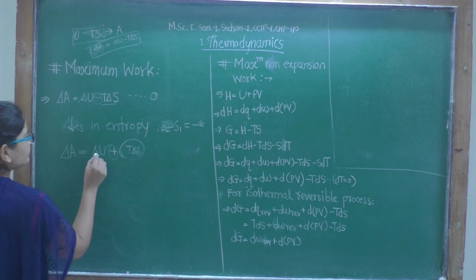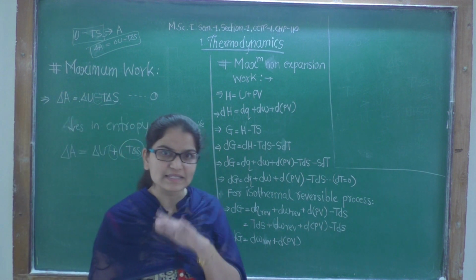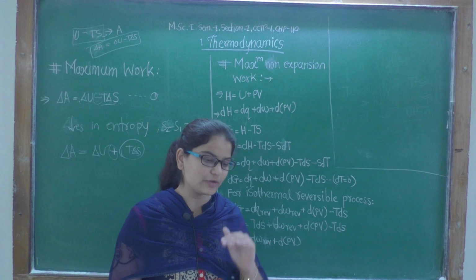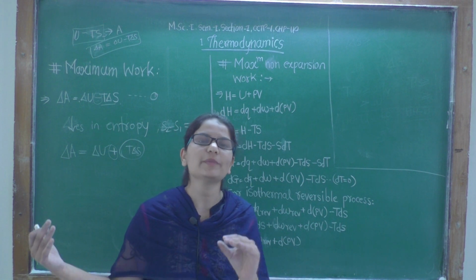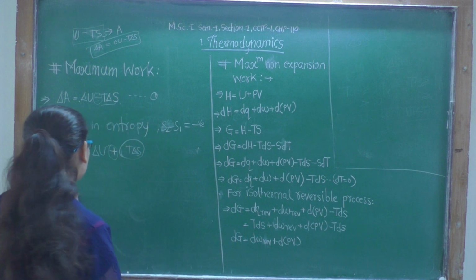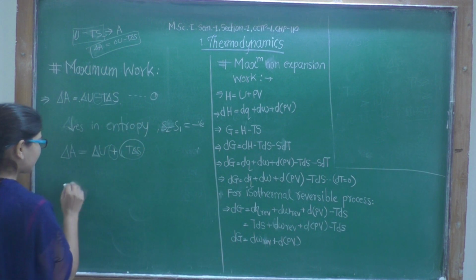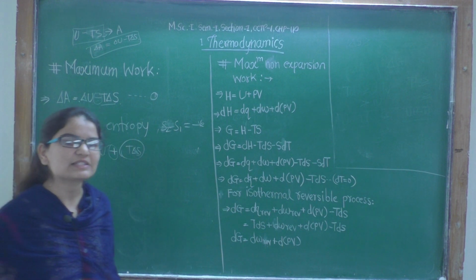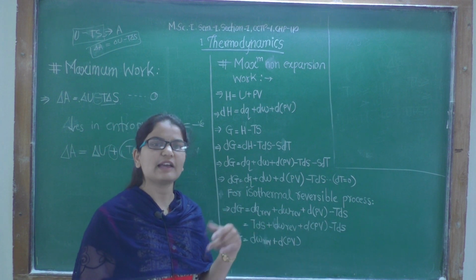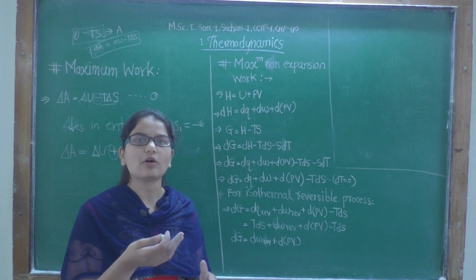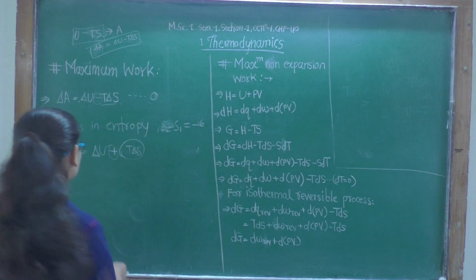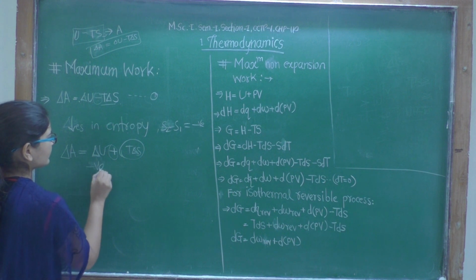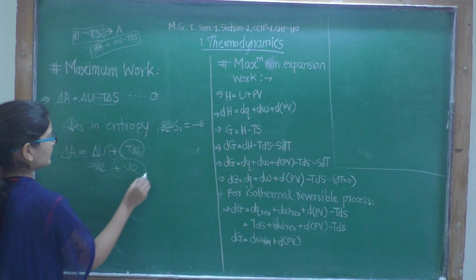And what is delta U? Now entropy is decreasing. How will it decrease? It will decrease if internal energy also decreases, and therefore motion of molecules will be reduced to some extent, and therefore delta U is negative. Delta U will also be negative because the system is undergoing spontaneous change, but there is a decrease in entropy, and therefore internal energy will also decrease. So delta U is negative and the T delta S term is positive.